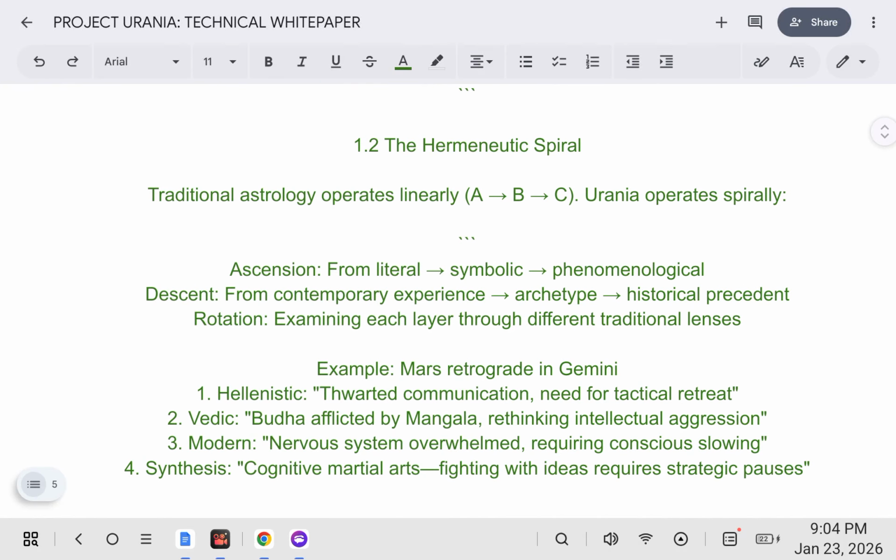The hermeneutic spiral. Traditional astrology operates linearly, A to B to C. Urania operates spirally: ascension from literal to symbolic to phenomenological, descent from contemporary experience to archetype to historical precedent, rotation, examining each layer through different traditional lenses. For example, Mars retrograde in Gemini. Hellenistic: thwarted communication, need for tactical retreat. Vedic: Budha afflicted by Mangala, rethinking intellectual aggression. Modern: nervous system overwhelmed, requiring conscious slowing. Synthesis: cognitive martial arts, fighting with ideas requires strategic pauses.